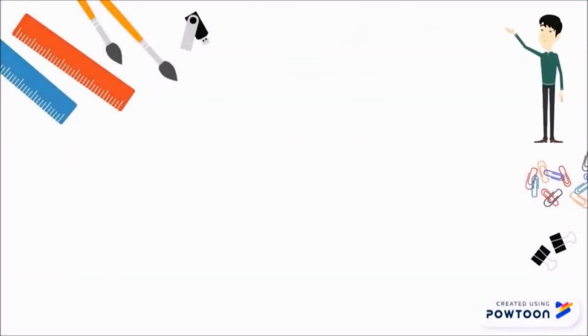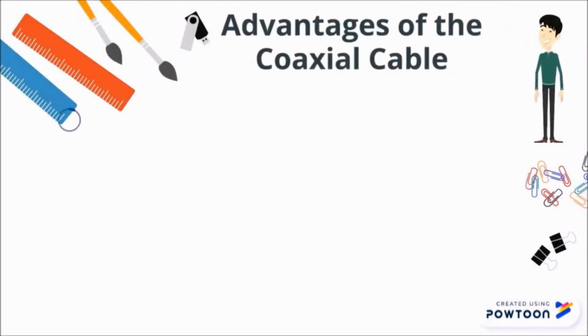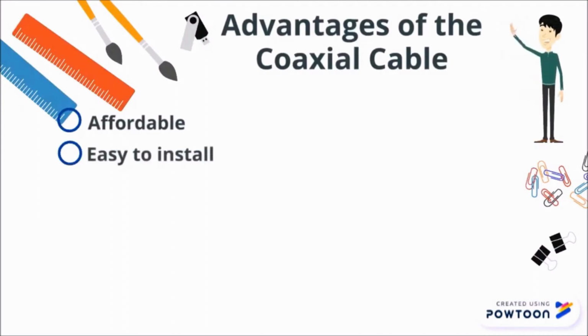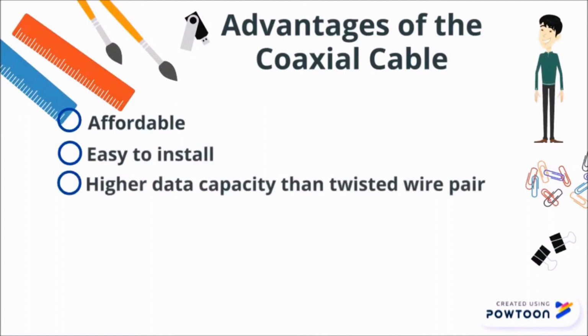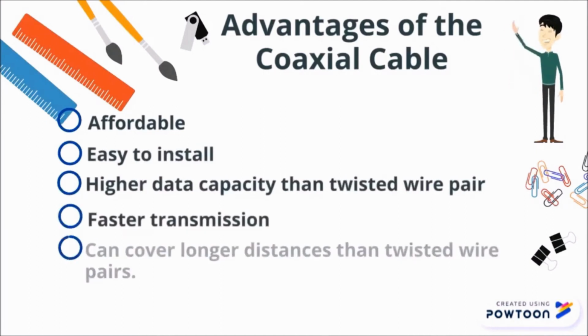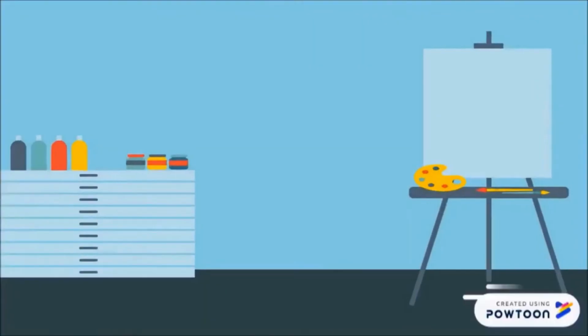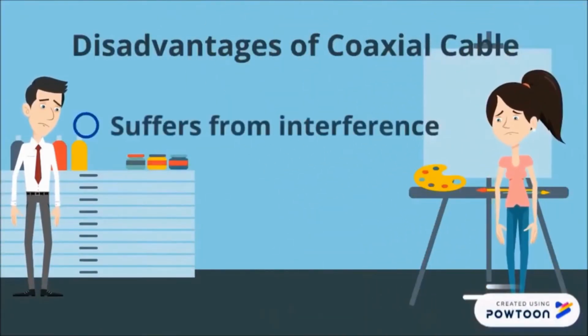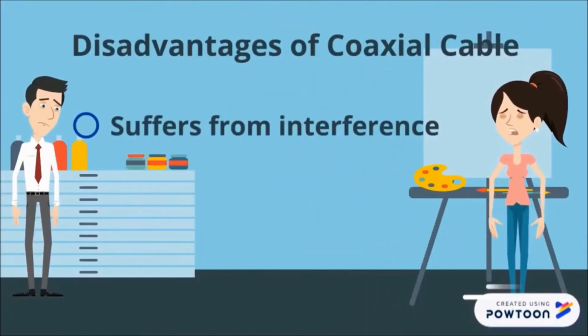Now comes the advantages of coaxial cable. First, it is affordable. Second, easy to install. Third, higher data capacity than twisted wire pair. Fourth, faster transmission. Fifth, it can cover longer distances than twisted wire pairs. Now, disadvantages of coaxial cable. It suffers from interference.